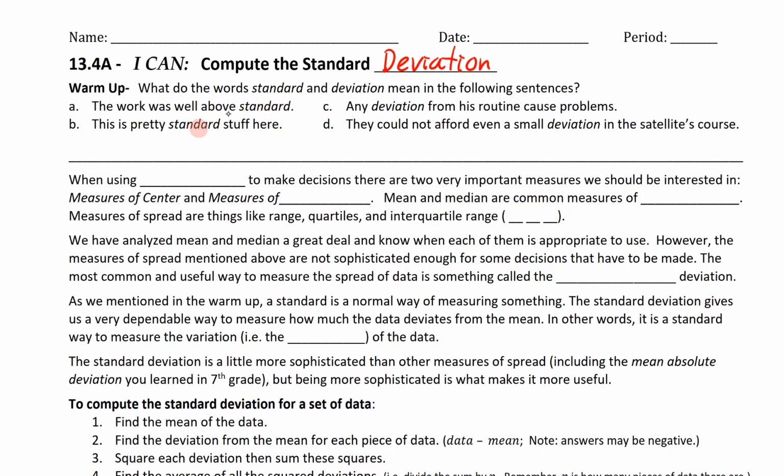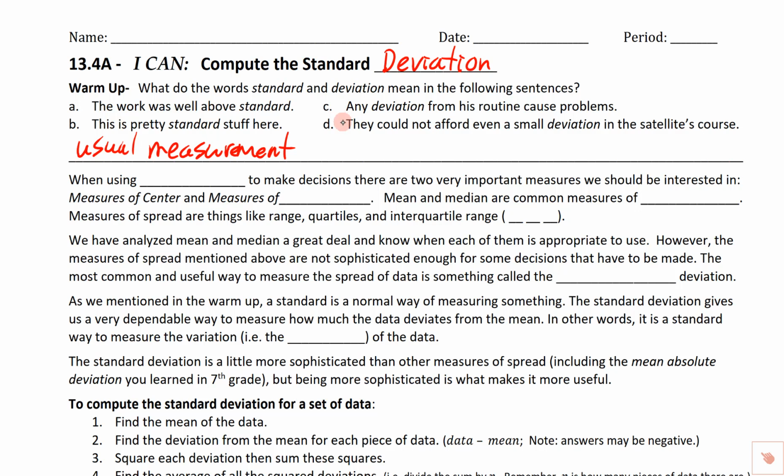Well, when we talk about standard, when it's used here, we're talking about a measurement. We're going to say that a standard is the usual measurement. Get that right there, okay? So if his work was well above standard, it was way above the usual measurement. And if this is pretty standard stuff, it's just kind of the way things usually are, whatever that measurement happens to be.